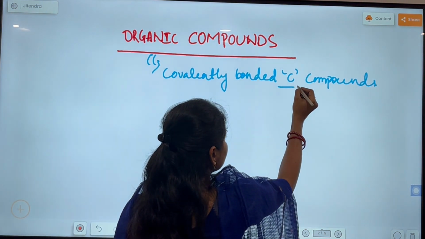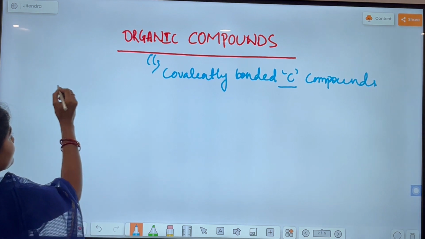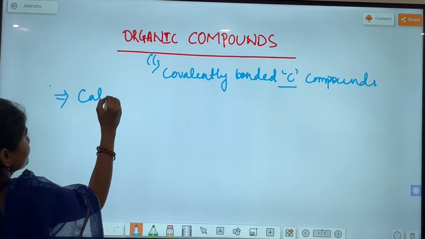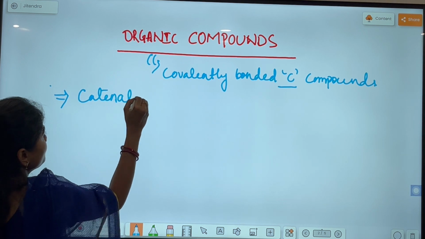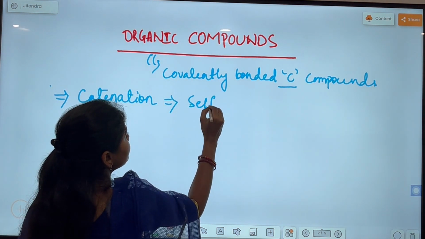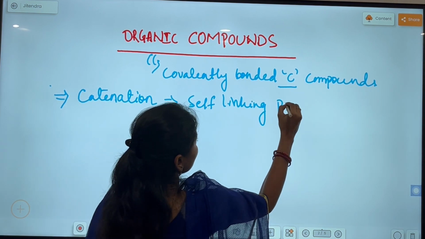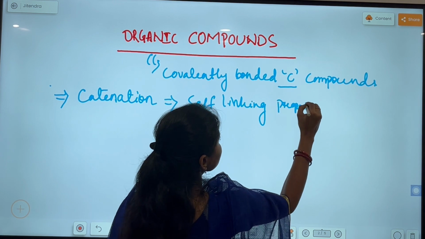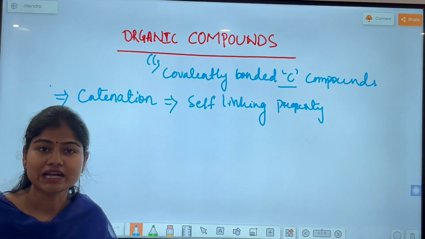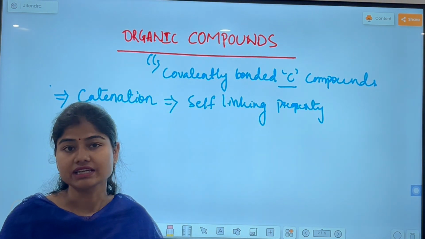So why carbon? Because carbon has a unique property, and that property is known as catenation. What do you mean by catenation? Catenation means self-linking property. So due to this property, carbon can link to other carbon atoms to form a structure, and that compound is known as an organic compound.